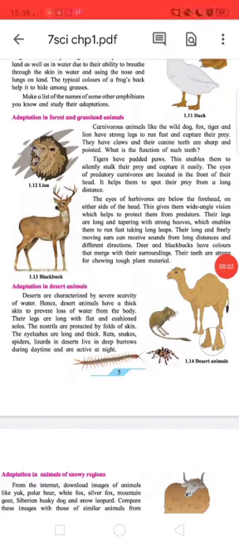Subheading: Adaptation in forest and grassland animals. Carnivorous animals like the wild dog, fox, tiger, and lion have strong legs to run fast and capture their prey. They have claws and their canine teeth are sharp and pointed.